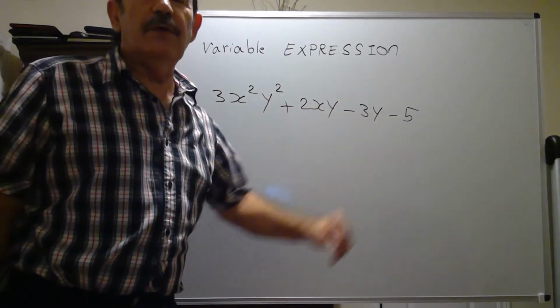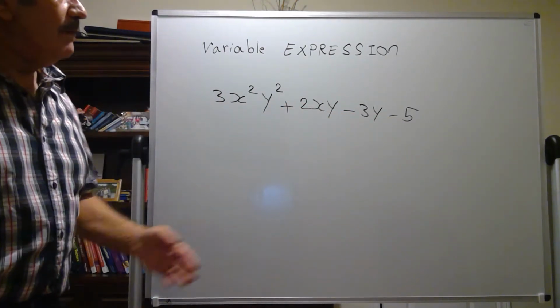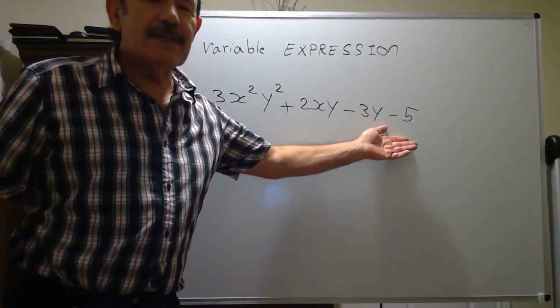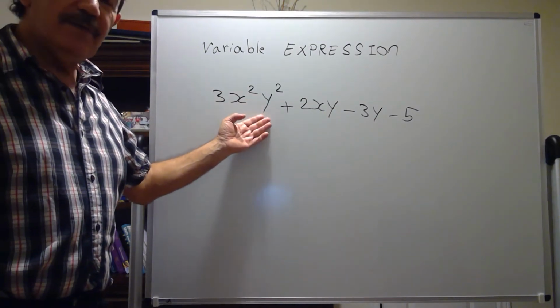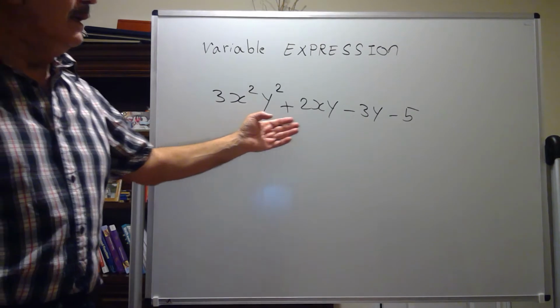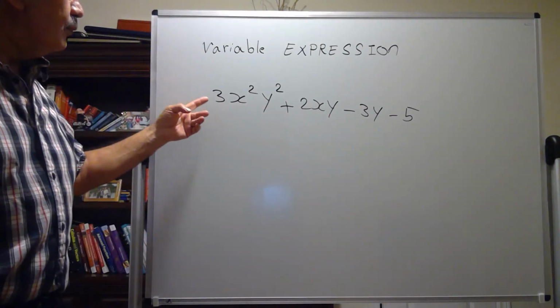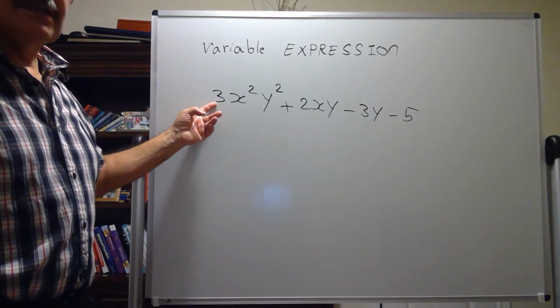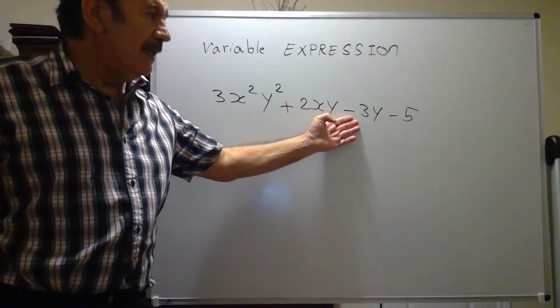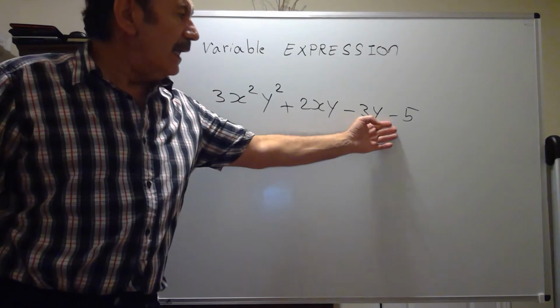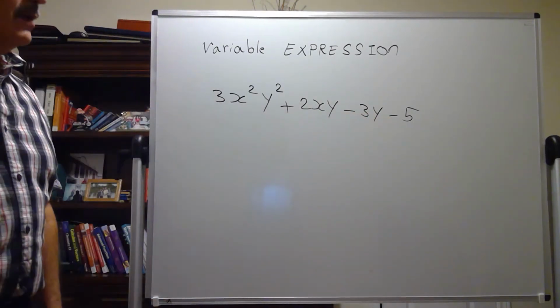The name of this negative 5 is constant. The name of this x is variable. The name of this y is variable. And the name of this 3 is coefficient. This 2, or positive 2, is coefficient. Negative 3 is coefficient. And the name of this negative 5 is constant.